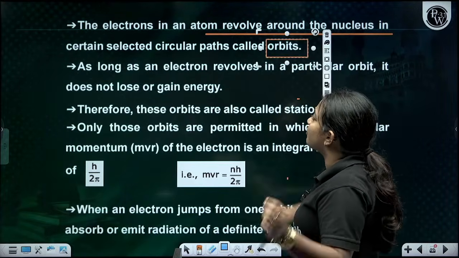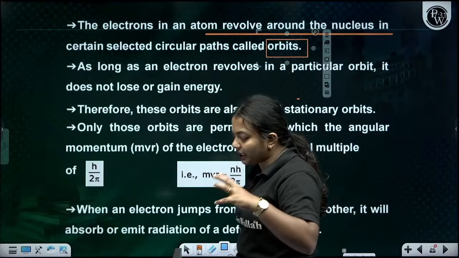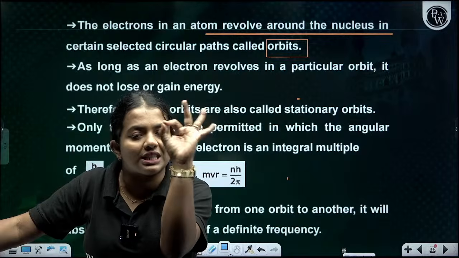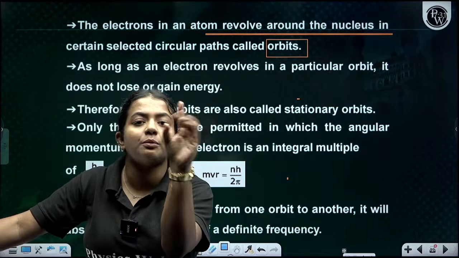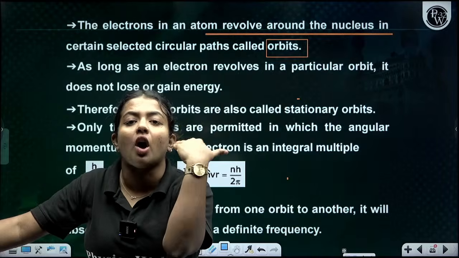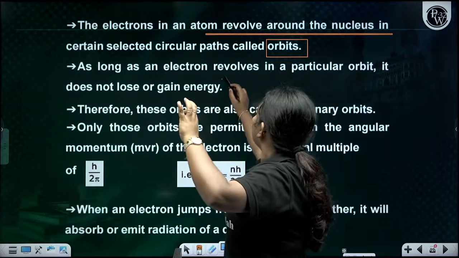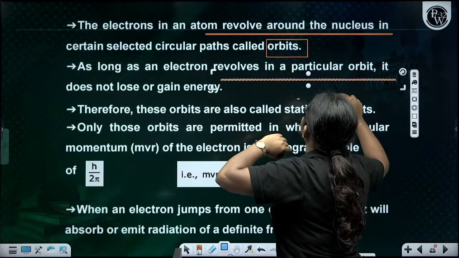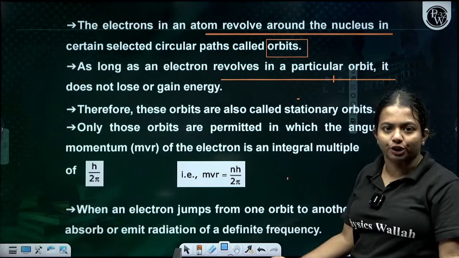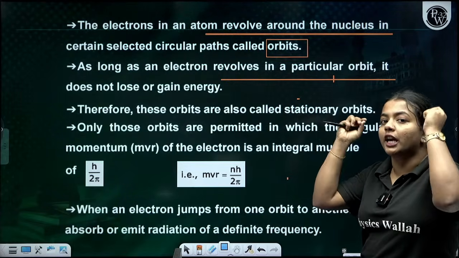First he said that they are in a particular circular path, which is called the orbit, and the electrons revolving in a particular orbit do not lose or gain energy. There is no transfer of energy for electrons revolving in their own orbit.